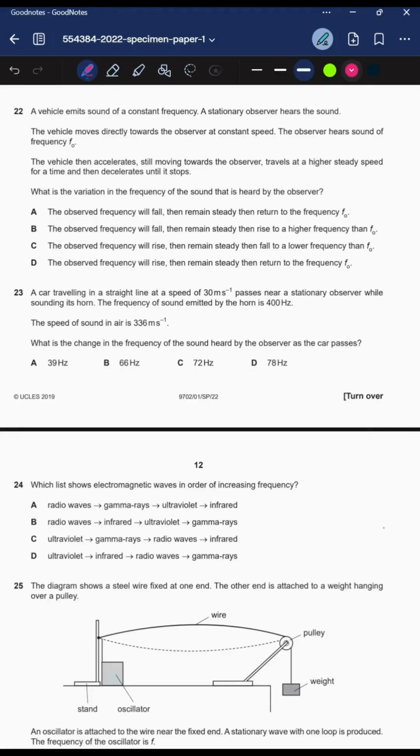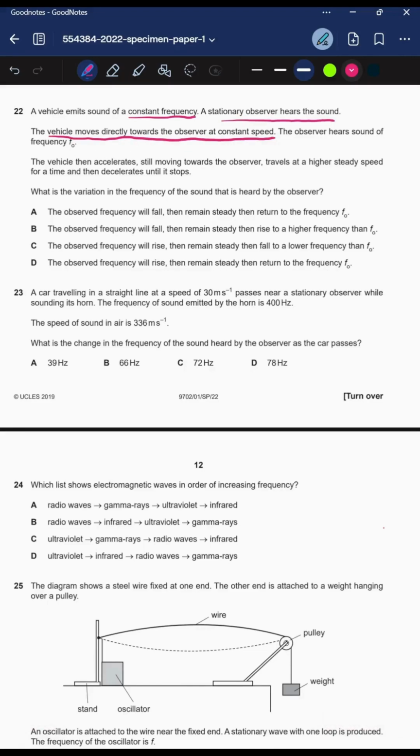A vehicle emits sound of a constant frequency, and a stationary observer hears the sound. The vehicle moves directly towards the observer at constant speed. So this is the important point here, that vehicle is moving towards the observer. With a constant speed, the observer hears sound of frequency f naught.